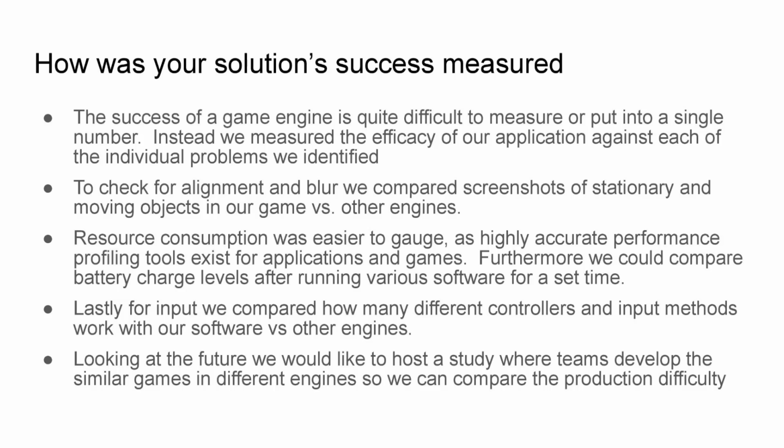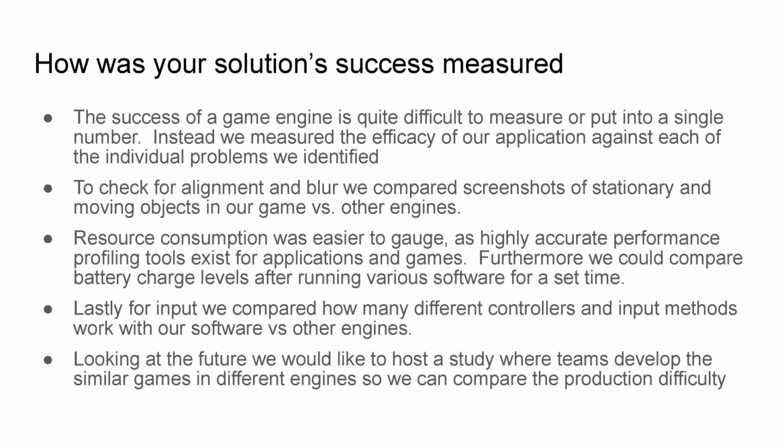The success of a game engine is quite difficult to measure or put into a single number. Instead, we measured the efficacy of our application against each of the individual problems we identified. To check for alignment and blur, we compared screenshots of stationary and moving objects in our game versus other engines.